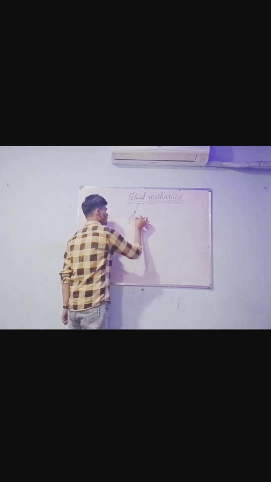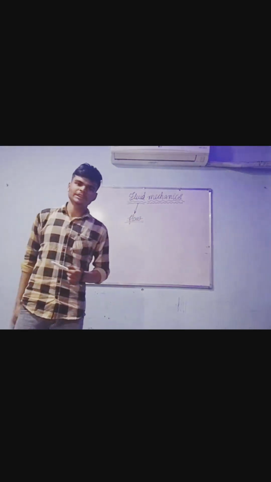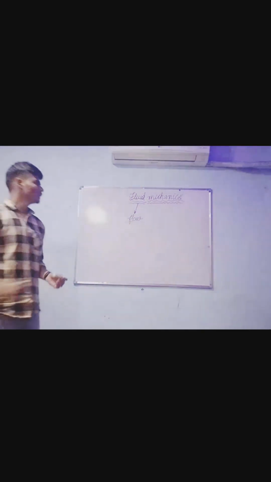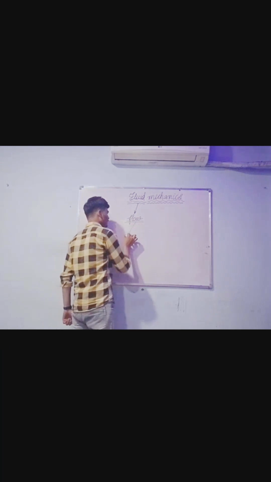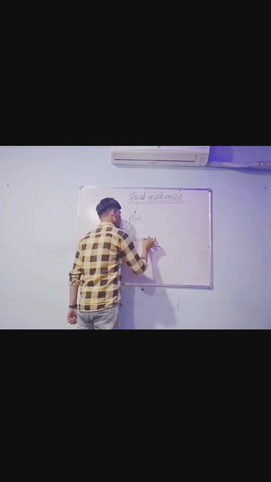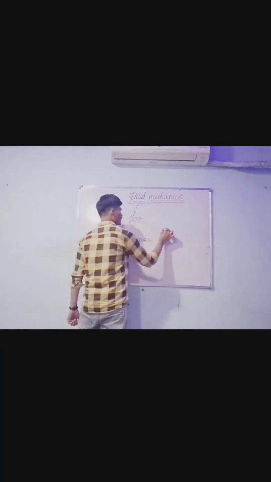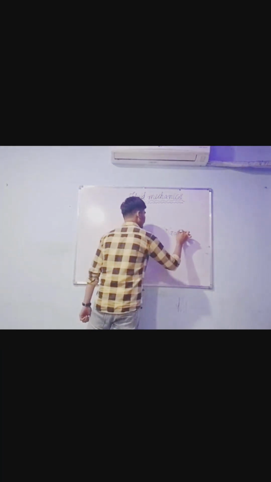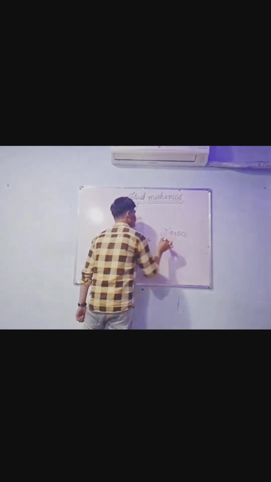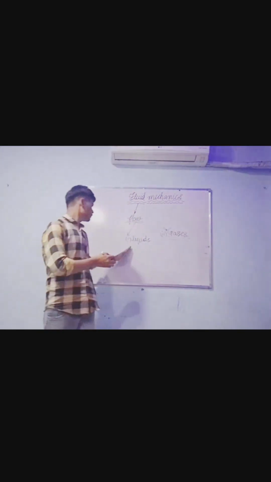A substance which can flow is also known as a fluid. There are two categories of fluid. First one is liquids. Second one is gases. Liquids and gases both can flow simultaneously, so we are assuming that both are fluids.